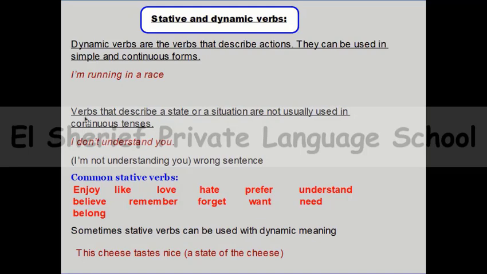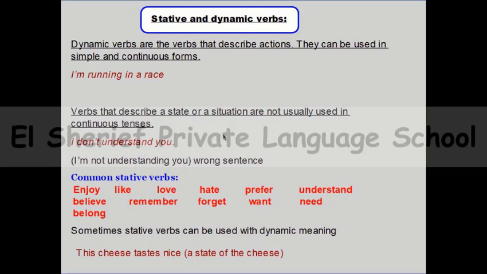These are the verbs that describe a state or a situation that are not usually used in continuous tenses. What does it mean? Here, run describes an action, but the verb understand describes a state, not an action. So I can't say "I'm not understanding you." This is a wrong sentence. We need to say "I don't understand you," because understand is not expressing an action, it expresses a state.